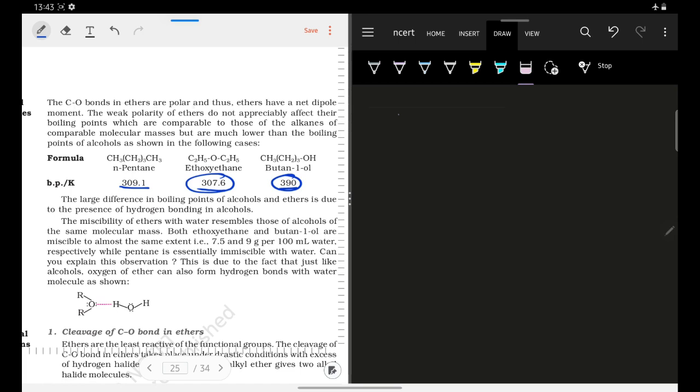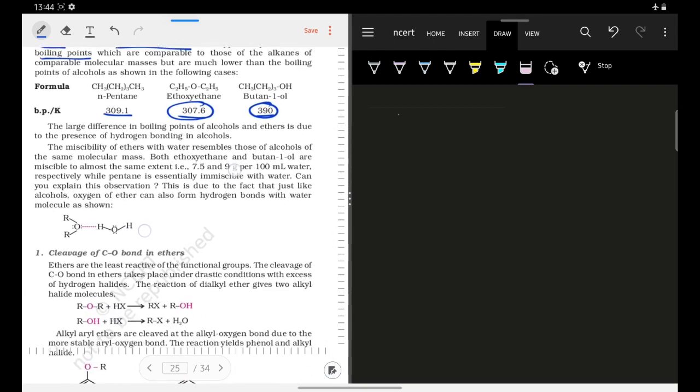The carbon-oxygen bonds in ether are polar. Thus ethers have a net dipole moment. They have a dipole moment, but due to this weak polarity, it does not appreciably affect the boiling point. So the boiling point is not very deeply affected by the polarity of the ethers. Okay, so this much we should remember. This is very easy. We already know that alcohols have hydrogen bonding, so they are definitely going to have the highest boiling point.